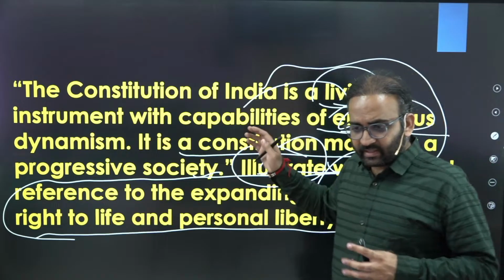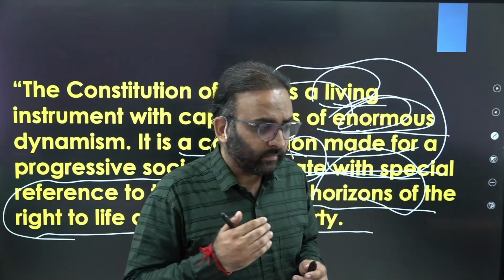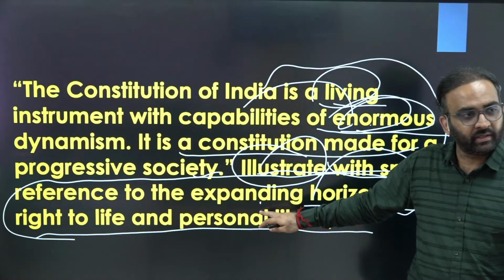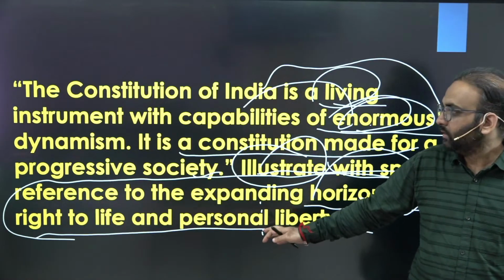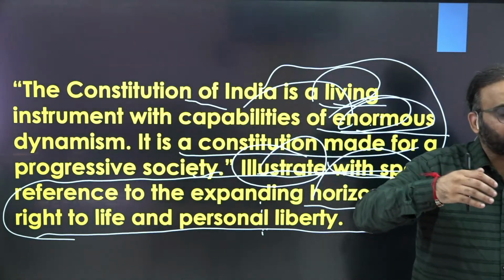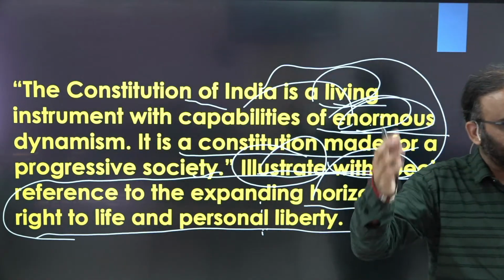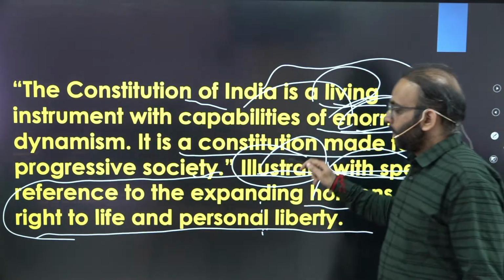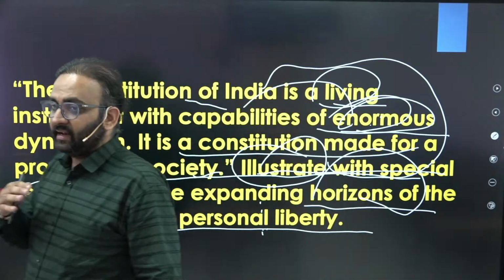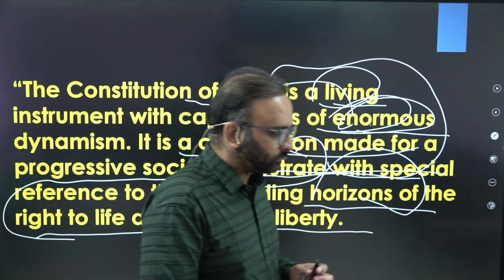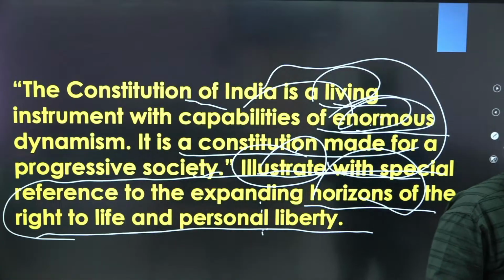So let's see the factual content part. The keyword is "illustrate", right? So this you need to illustrate with case laws or Supreme Court verdicts, right? And this you need to elaborate with various constitutional amendment acts, 7th, 52nd, 73rd, 74th, and so on, right? But you need to give many analytical points also. Analytical points. Because why is the Constitution so dynamic?